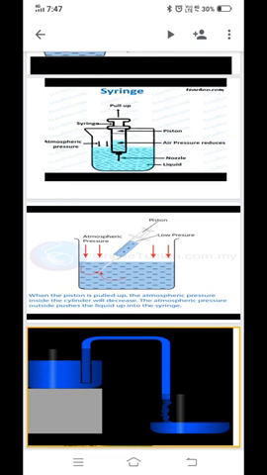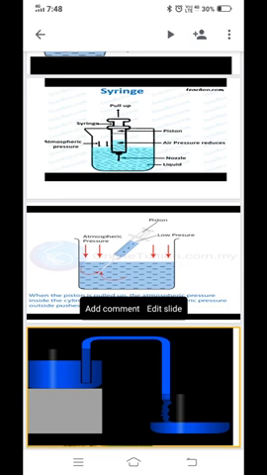Now what is happening? Water contained in vessel P is passed to vessel Q by means of a glass or a rubber tube AB, with one end A kept immersed inside the water in vessel P, while the other end B is kept open in vessel Q. So what we are going to do? We are going to transfer water from vessel P to vessel Q.